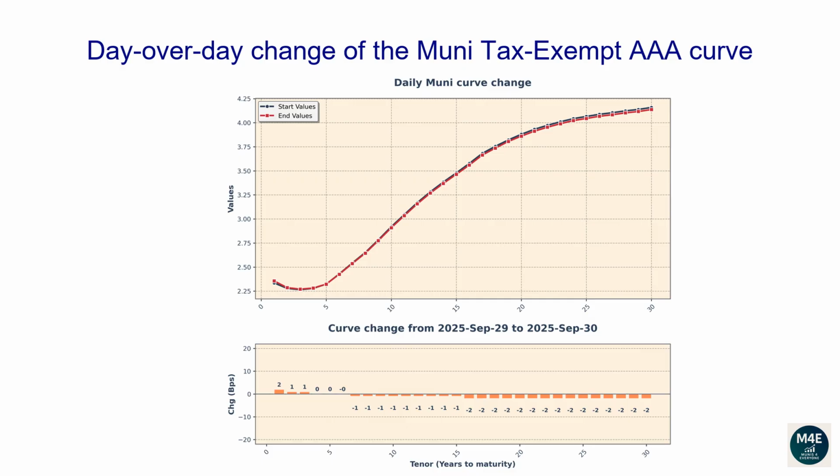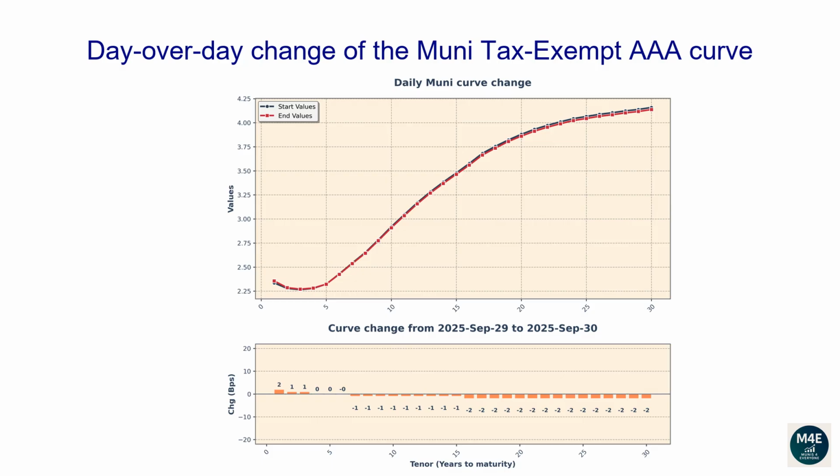Let's now go over how the Muni AAA tax-exempt curve has changed since the prior business date. The graph displayed on the top-hand side shows the most recent curve versus the prior day curve. The bar plot on the bottom-hand side shows instead the difference between the two curves in basis points. The one-year tenor changed 2 basis points. The 2-year tenor changed 1 basis point.